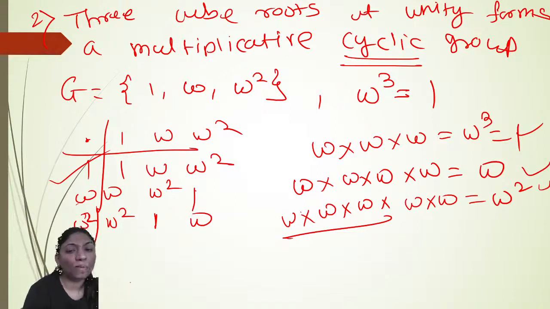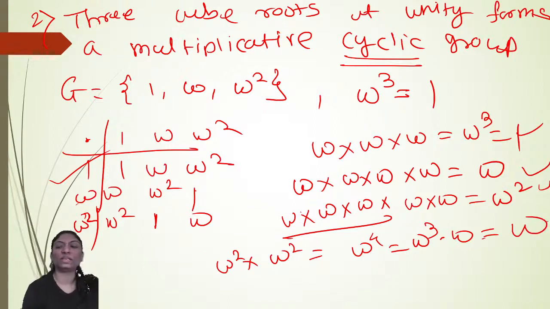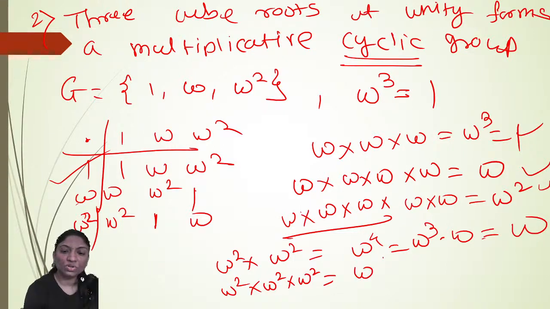Similarly, omega square also we can see: omega square into omega square means omega raised to 4, which you can write as omega cube into omega. The omega cube is 1, so here is omega. So omega square generated omega. Now omega square three times gives omega raised to 6, which you can write as omega cube into omega cube, that is 1 into 1, which is equal to 1. Now here omega square into omega square into omega square into omega square.